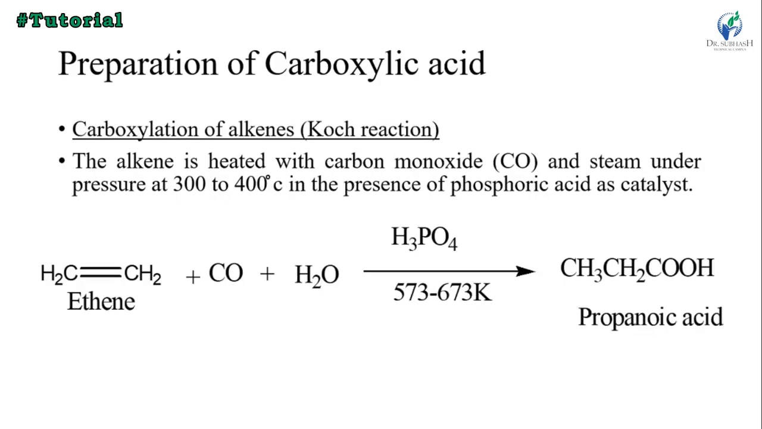And then carboxylation of alkene, the Koch reaction. In this reaction, alkene is heated with carbon monoxide and steam under pressure at 300 to 400 degrees Celsius, or 573 to 673 Kelvin, in the presence of phosphoric acid as a catalyst. Phosphoric acid is the catalyst. So ethene plus CO, carbon monoxide, plus H2O in the presence of the catalyst, phosphoric acid, gives propionic acid.